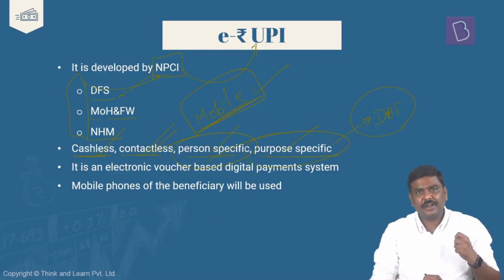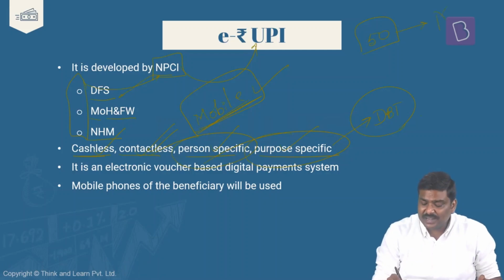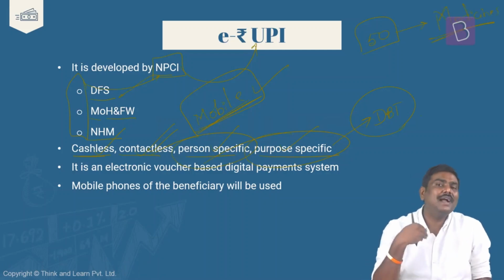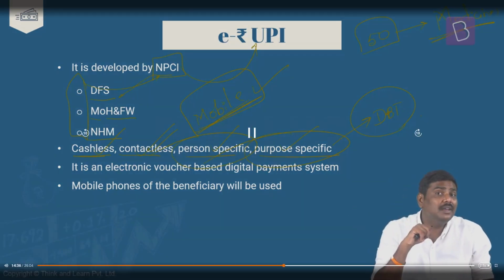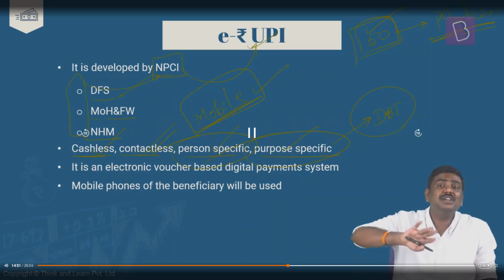And finally, it is purpose-specific. Essentially meaning what? Let's say hypothetically, I want to give 50 rupees to a beneficiary, and I want the beneficiary to use this 50 rupees for purchasing medicines. How do I ensure that? If I simply transfer 50 rupees into the bank account of the beneficiary, how do I ensure that this 50 will be used for purchasing medicines only? Can there be diversion of this 50 rupees? Definitely yes. Now under e-RUPI, we will ensure that the government or the private sector will incur the cost of 50, but it will be done only to provide medicines. The diversion of this 50 rupees cannot happen. How so? Give me some time.